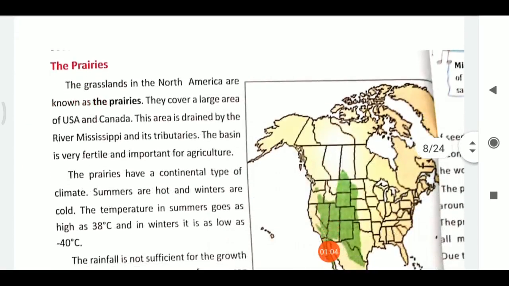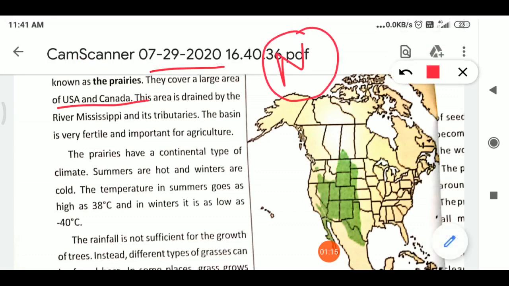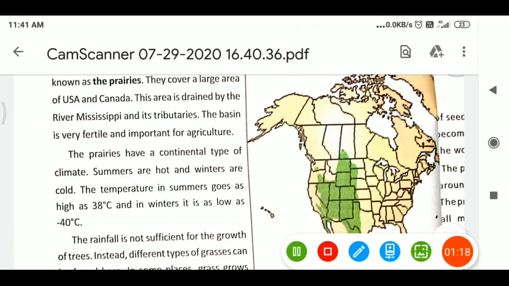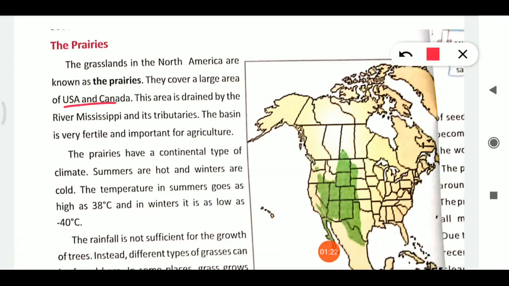Let's discuss prairies first. The prairies are found in North America. They cover a large part of the USA and Canada. If we talk about the continent, they are in North America; if we talk about the countries, they are in the USA and Canada. This area is drained by the river Mississippi and its tributaries. The main river in the prairies is the Mississippi, and the area is very fertile and very important for agriculture.